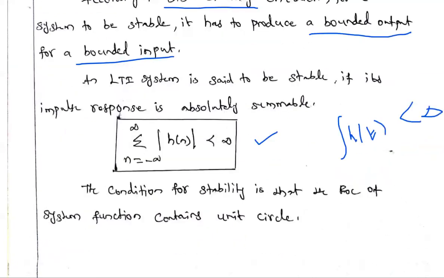So this is the condition for a discrete time system to be stable. The stability condition is that the impulse response is absolutely summable. In continuous time, the impulse response is absolutely integrable. That is the difference.